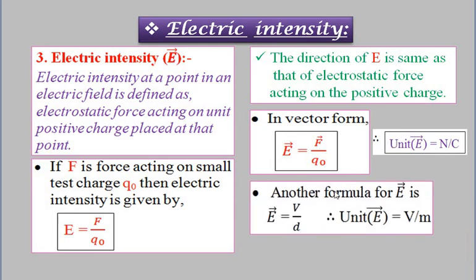Another formula for the electric intensity is E is equal to V divided by D, that is voltage divided by distance. So the unit of electric intensity: voltage is measured in volt and distance measured in meter. So the unit of electric intensity is V by M.